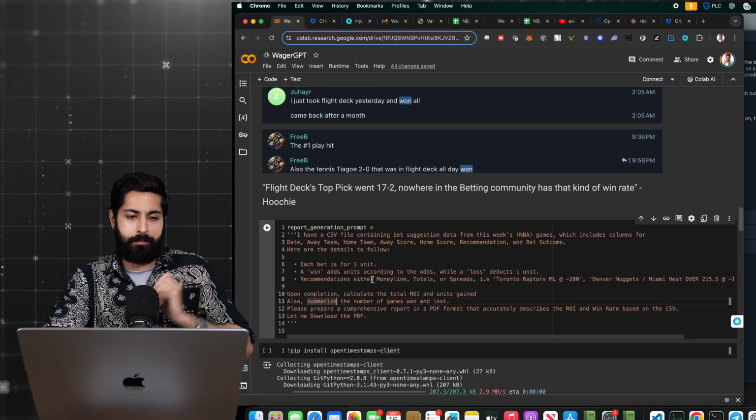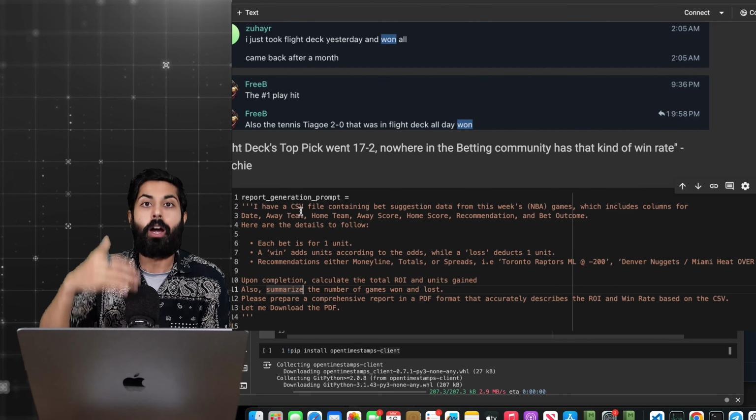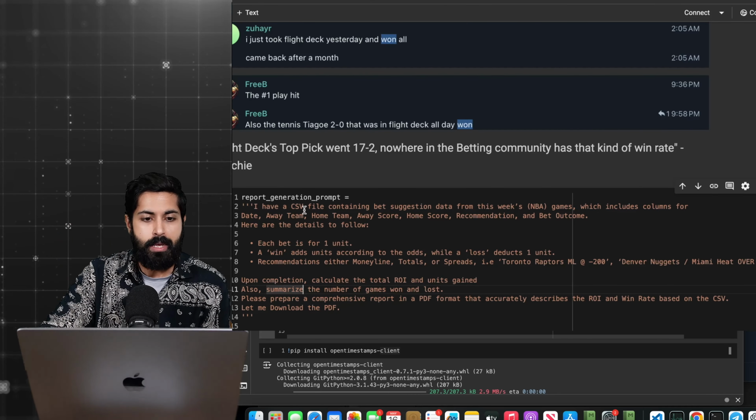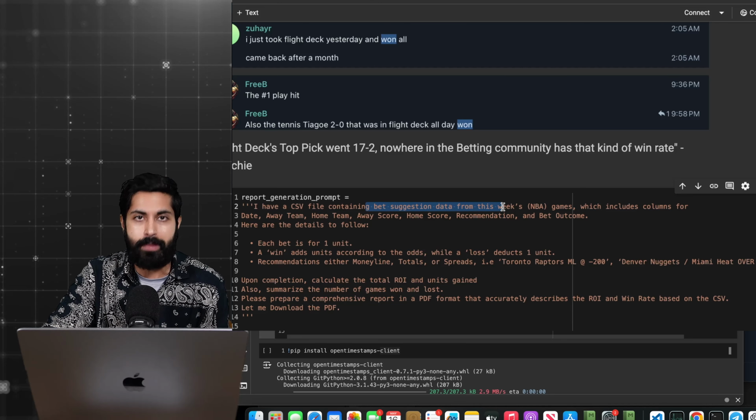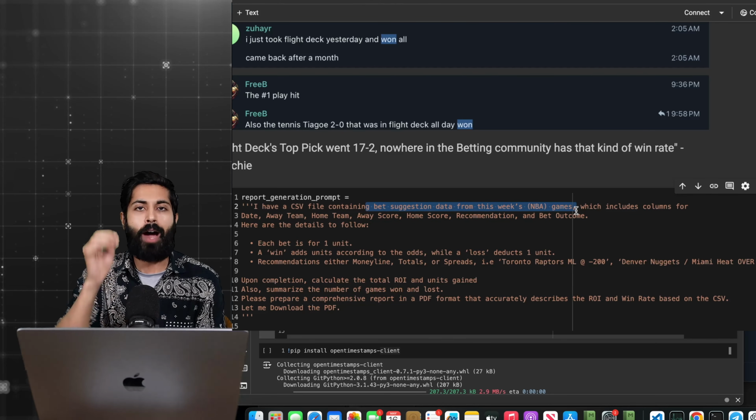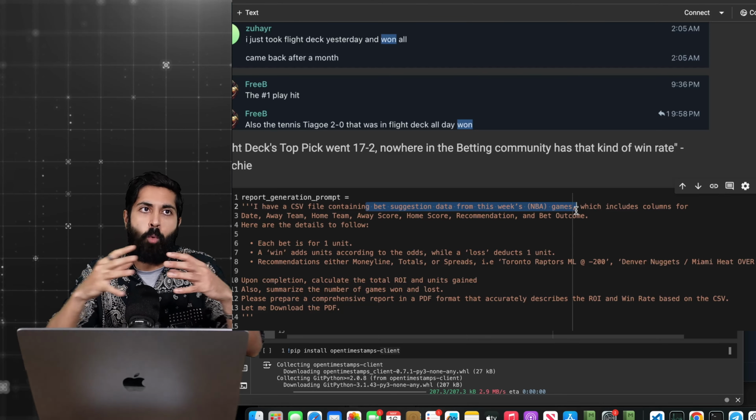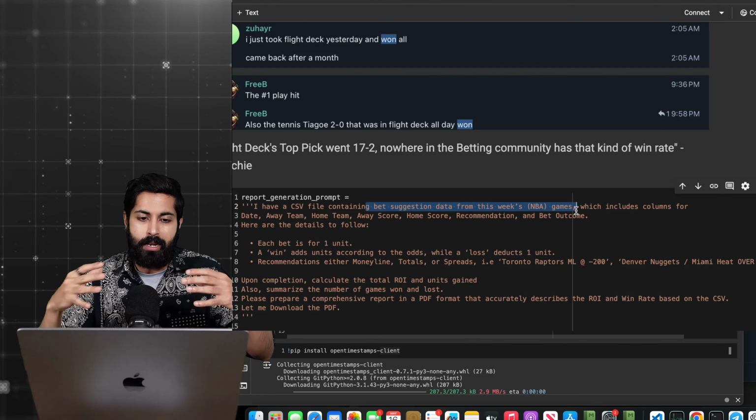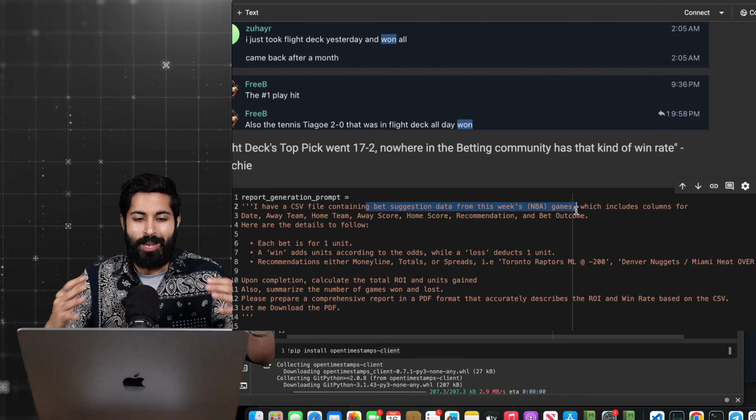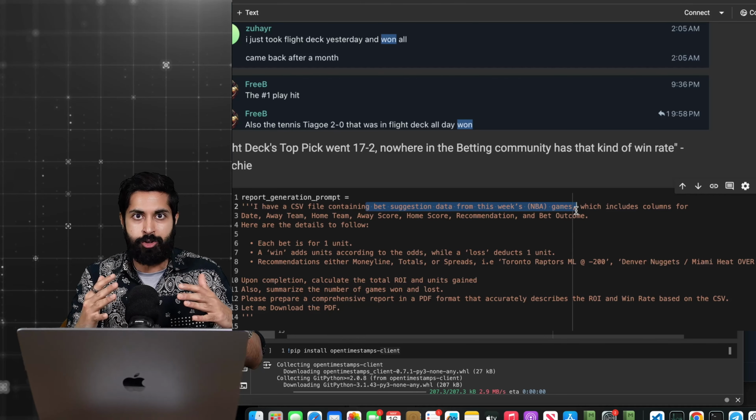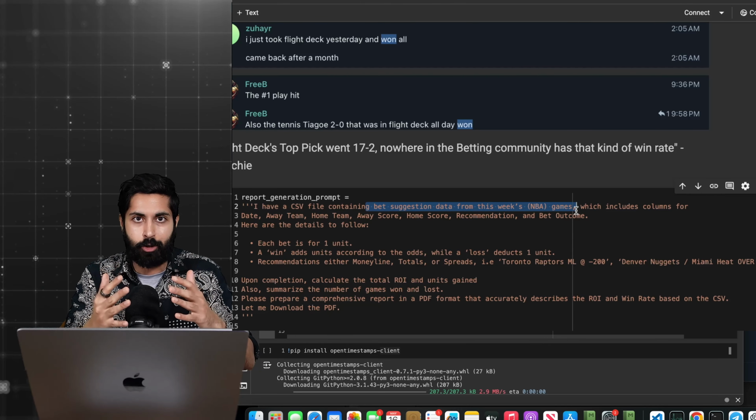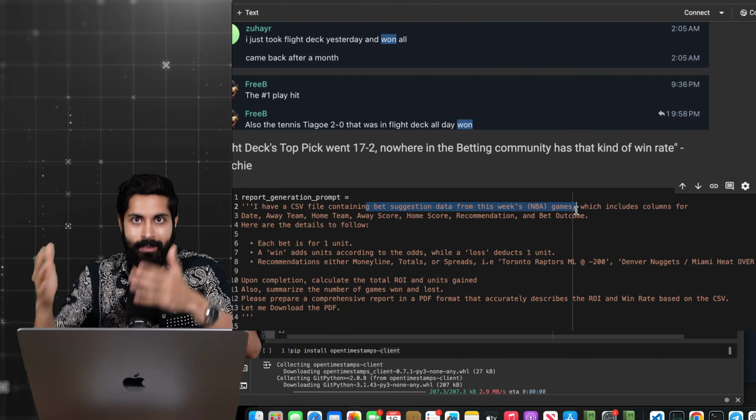I'm going to read this prompt to you. I have a CSV file. This CSV file would be Flight Deck containing bet suggestion data from this week's NBA games. Now, I do this for each league specifically because the more data you put into this initial prompt, the more likely it will hallucinate. So you want to reduce the likelihood of hallucination by narrowing the data that you're giving it, in this case, league by league.